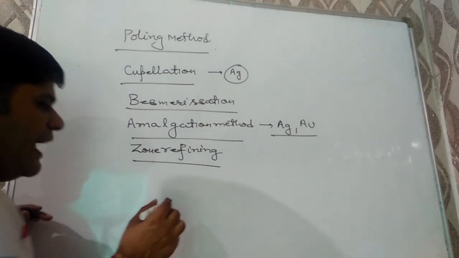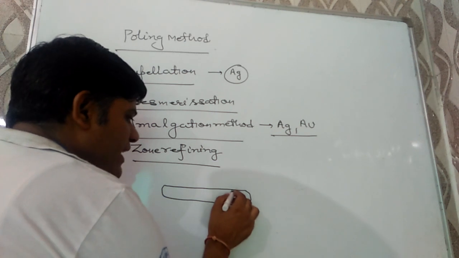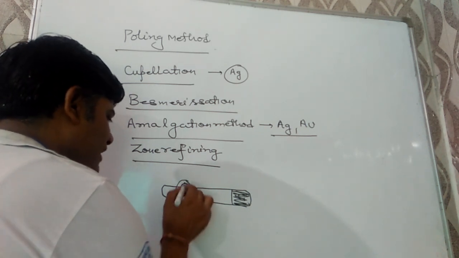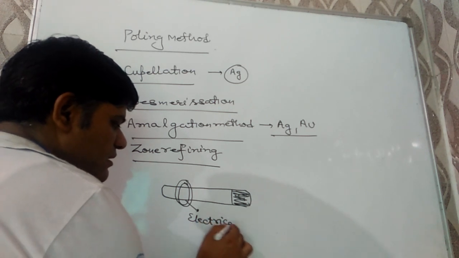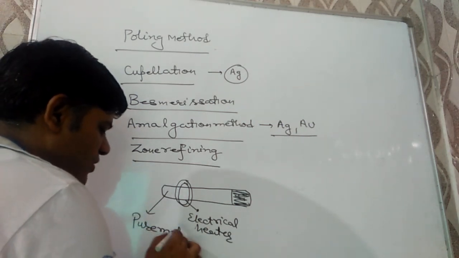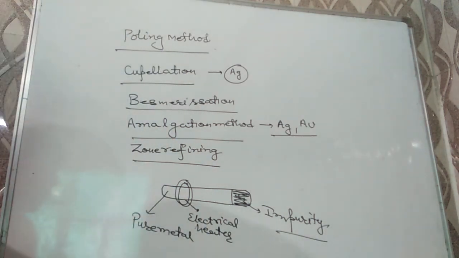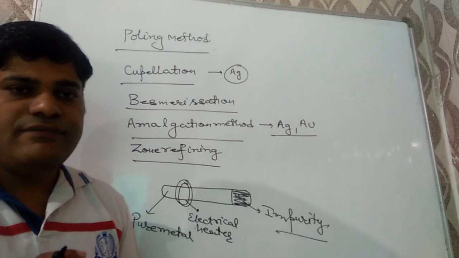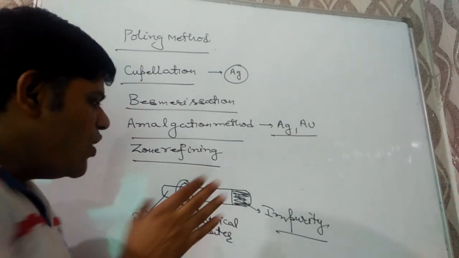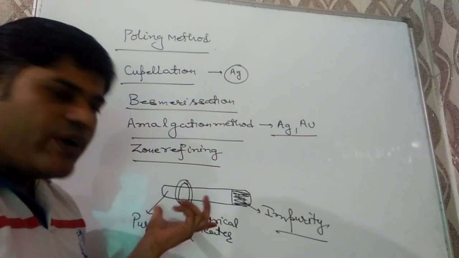And in this method, an electrical heater is run over an impure metal rod for a number of times as shown in the figure, due to which all the impurities get accumulated or concentrated at one end, and that end can be cut off to get the pure metal.